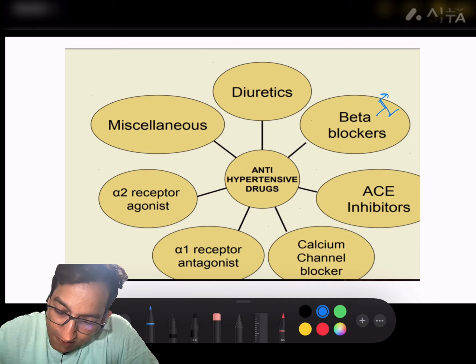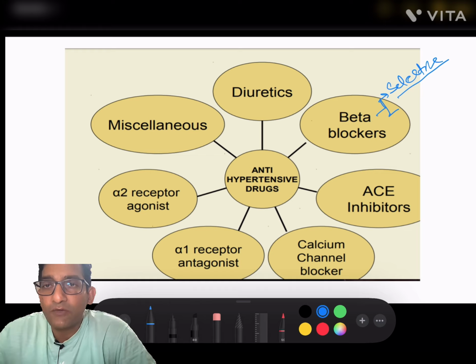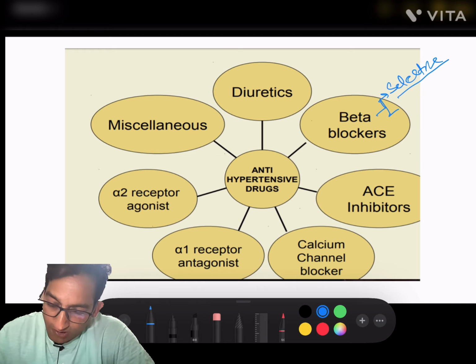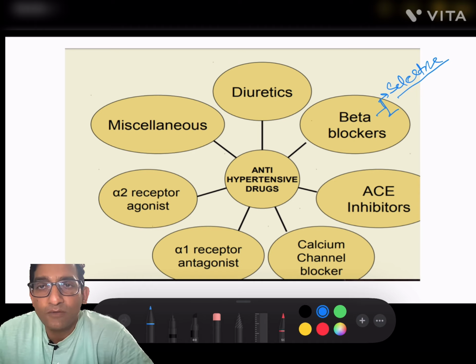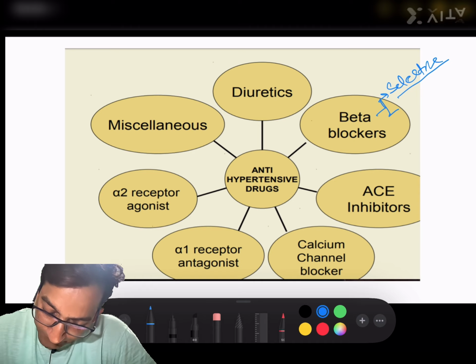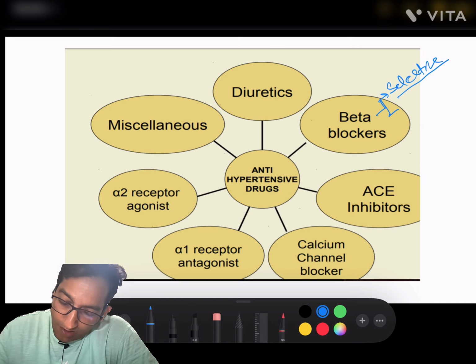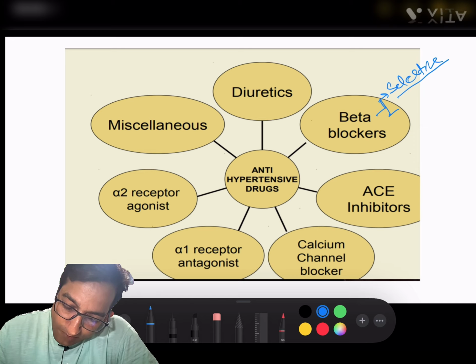Selective means these are drugs which block the beta 1 receptor. We know that beta 1 receptors are mostly present on the heart. Examples of the selective beta blockers are first one